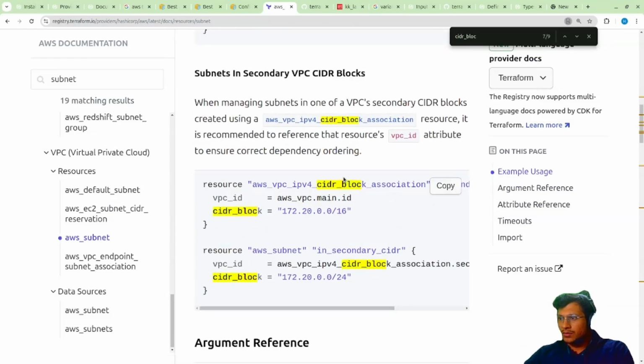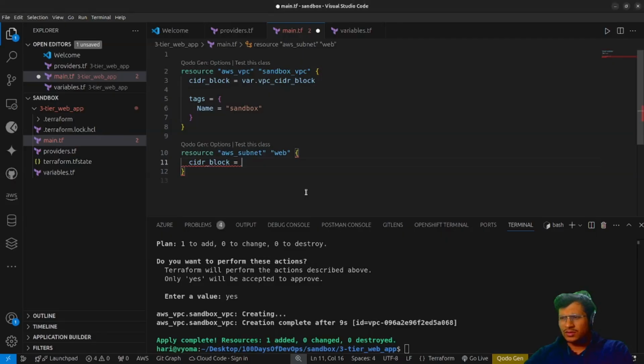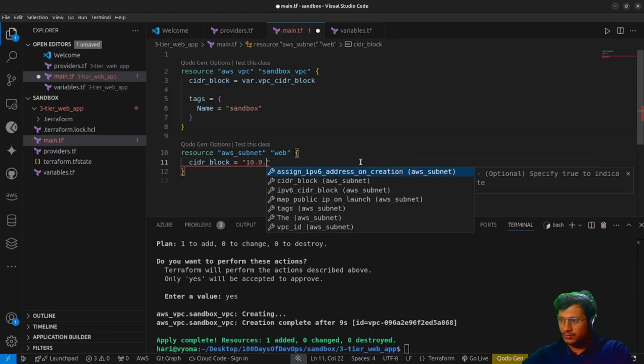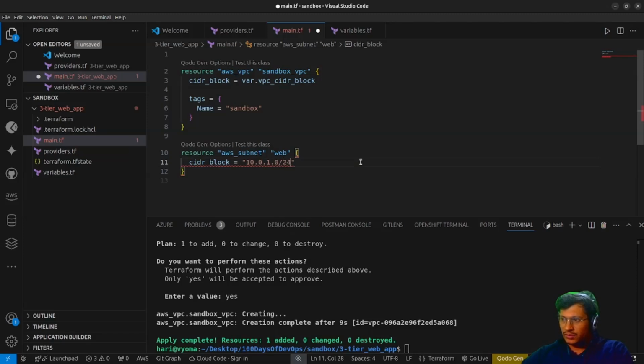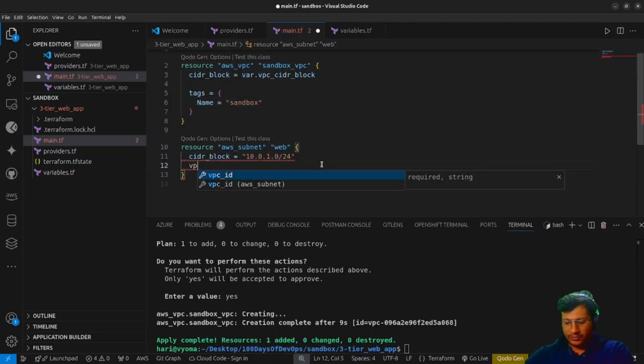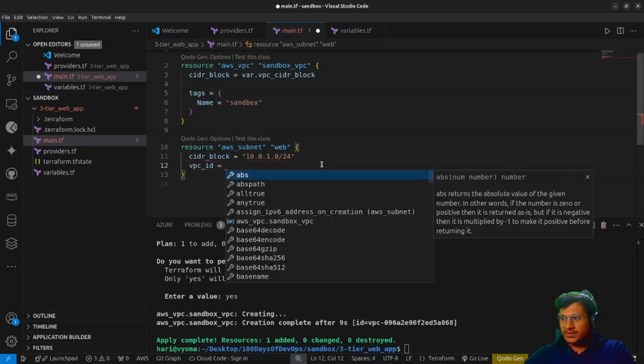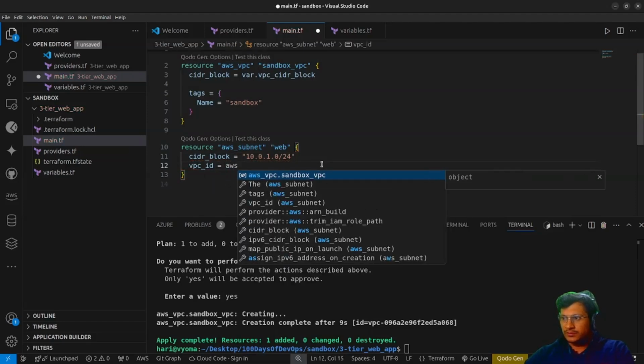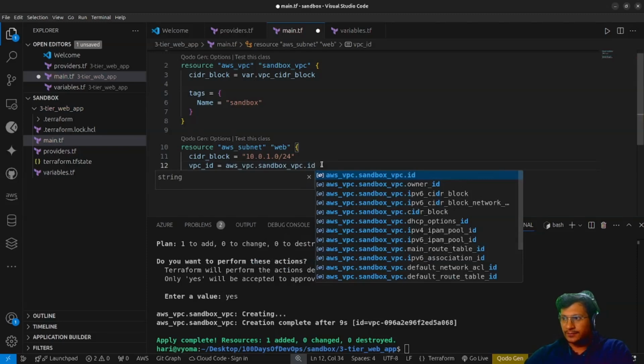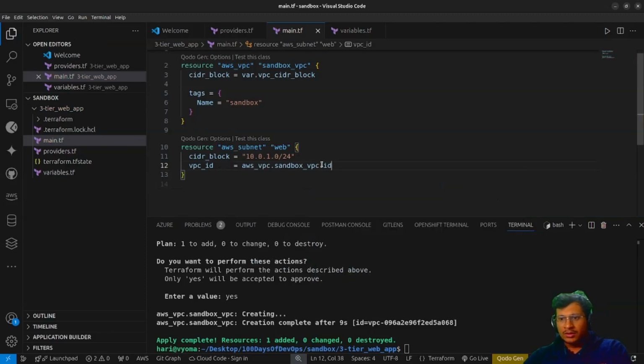CIDR blocks. There is this map. So for now, just create one. It would be a quick example for you guys. 10.0.1.0/24. In that we have used /16, now we are using /24. Then we need to provide the VPC ID. VPC ID would be aws_vpc.sandbox_vpc.id. So this is how you can call the resource ID which the resource created previously. You can call it this way.